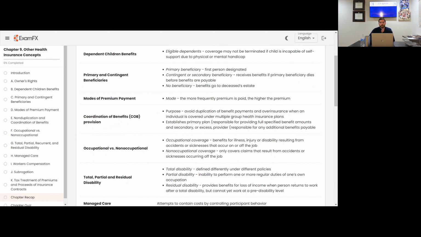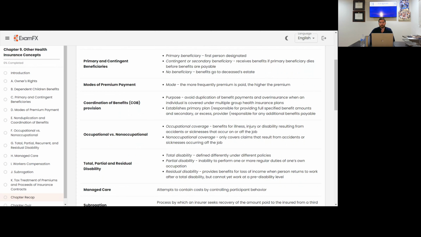Occupational versus non-occupational. Occupational coverage: benefits for illness, injury, or disability resulting from accidents or sicknesses that occur on or off the job. Non-occupational coverage only covers claims that result from accidents or sicknesses occurring off the job. So with occupational, you kind of get the best of both worlds. You're going to get benefits for illness, injury, disability, from accidents or sicknesses either on or off the job. Non-occupational coverage is exactly what it sounds like. You can only get claims from accidents or sicknesses off of the job.